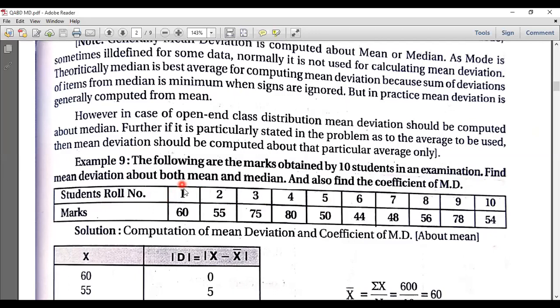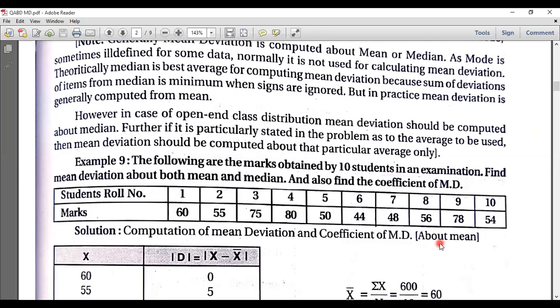So here these numbers are unique. This is not the frequency. Just for identification they have given this roll number, because roll number 1 in a class will be only one person, and roll number 2 in a class will be only one person. These are the marks for them. This is the only variable. Instead, if they had given the number of students, then we could consider it frequency, like 60 marks scored by 1, 55 scored by 2. But this is not the number of students, this is the student's roll number. That's a unique number. So this is an individual series.